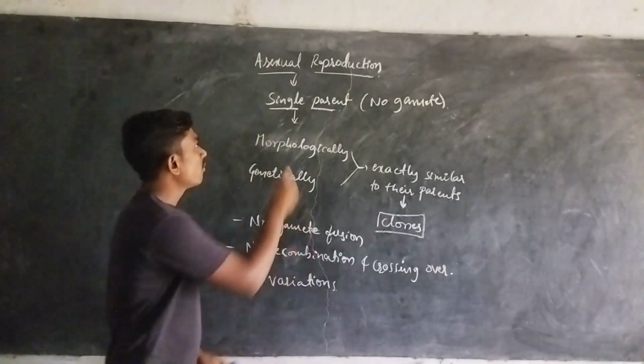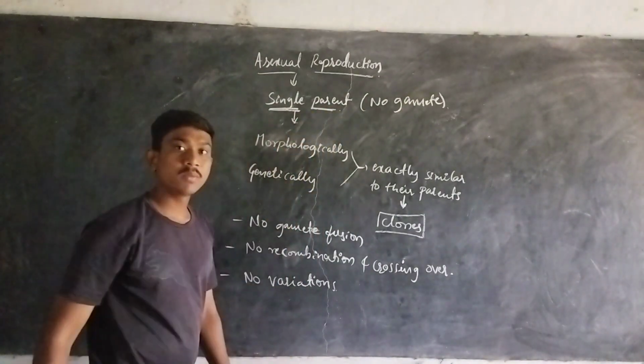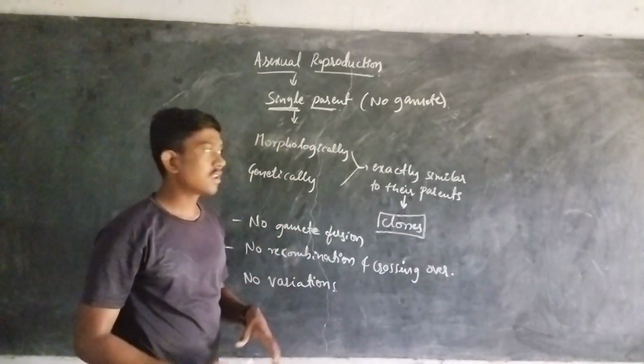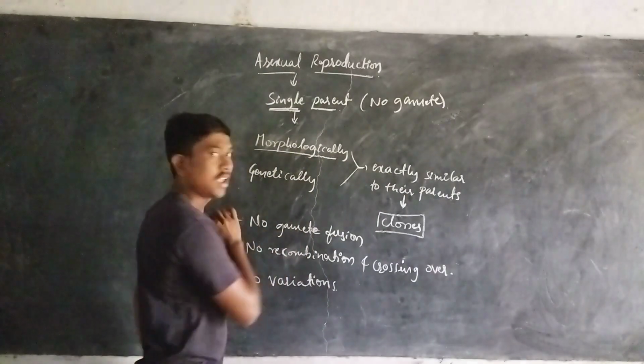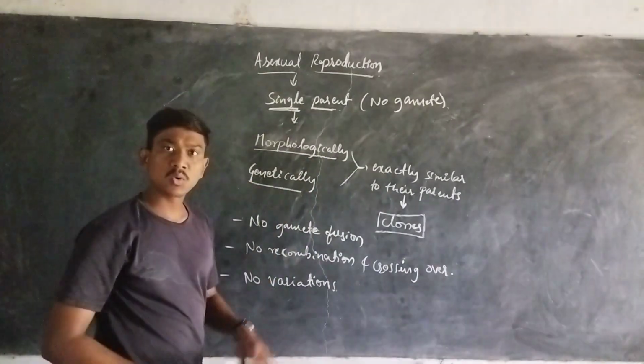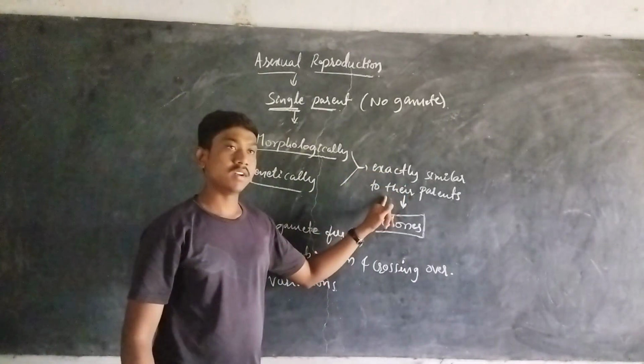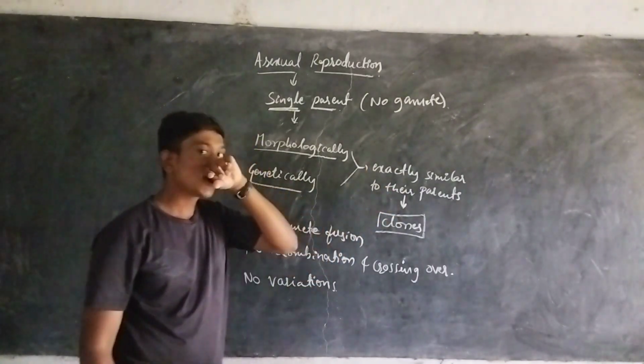With the involvement of just a single parent, how are the formed offsprings? They are morphologically and genetically exactly similar to their parents.